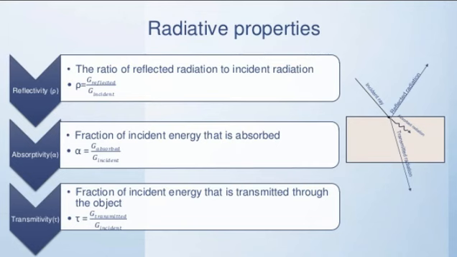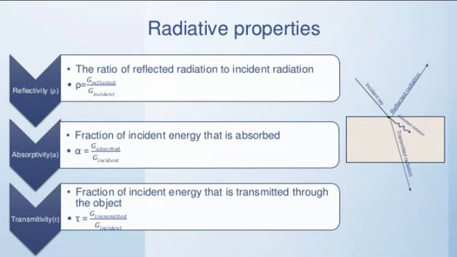Whenever a body plays a part in the radiation process, the radiation comes towards the body and some of the radiation gets reflected back. Some part of the radiation is absorbed by the body and some is transmitted.